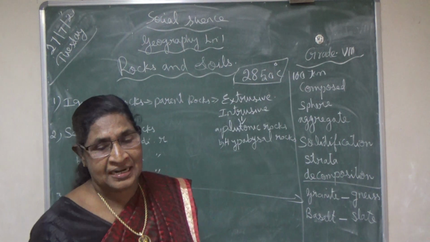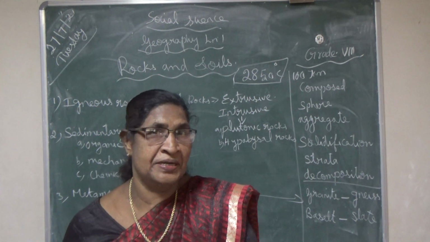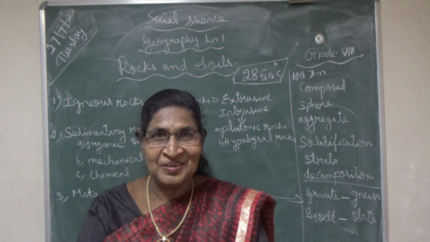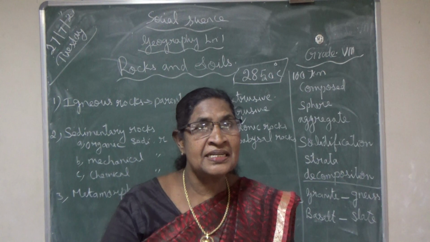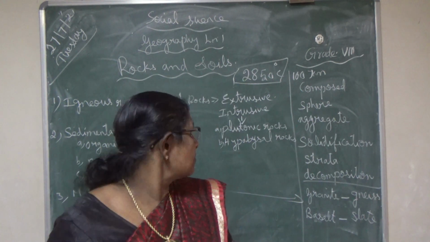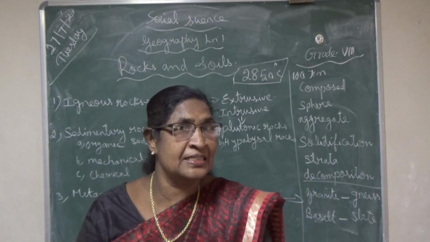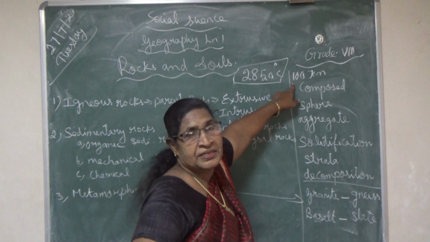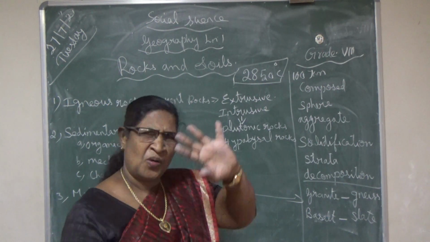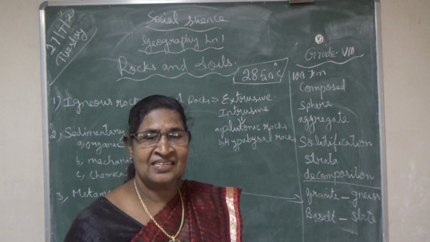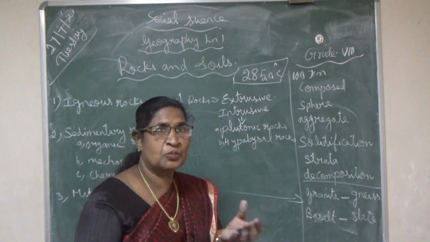So below the 100 kilometer of depth, in the interior of the earth, the temperature is nearly 2,850 degrees centigrade. Are you following? I will ask one word in the test. Okay, so in such a high temperature, the materials would be in a molten condition. What is the meaning of molten? Molten means liquid form. Below the 100 kilometers, inside the earth, all the materials are in a liquid form. Molten materials.